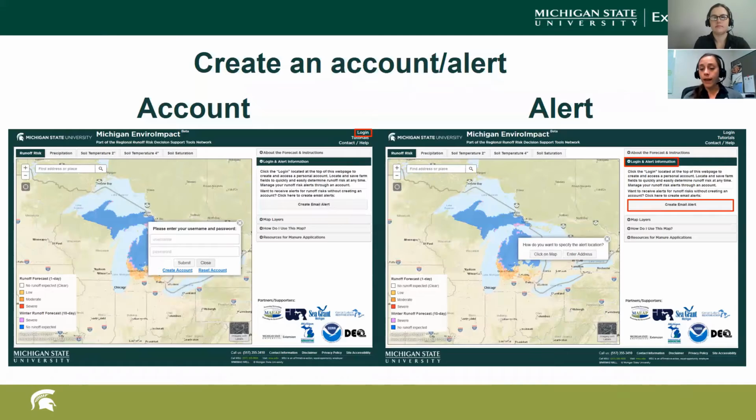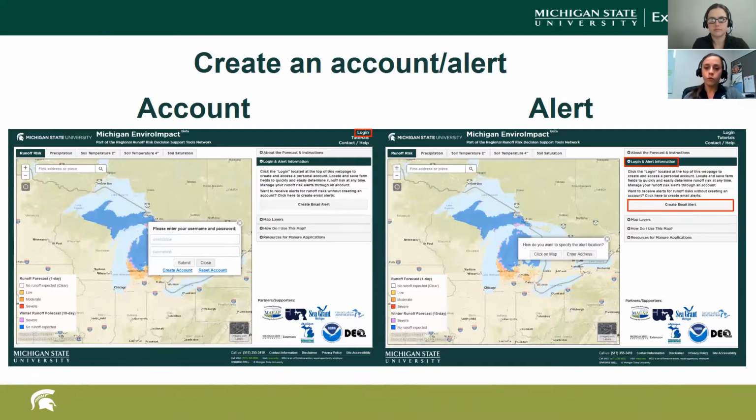When you create an account for yourself, you can actually draw your farm specific fields, which is really nice. So even though the actual tool itself is not quite field specific, it does help you to see within that field, what does my runoff risk look like? And then that also allows you, when you create an account, to create an email and text alert for yourself.